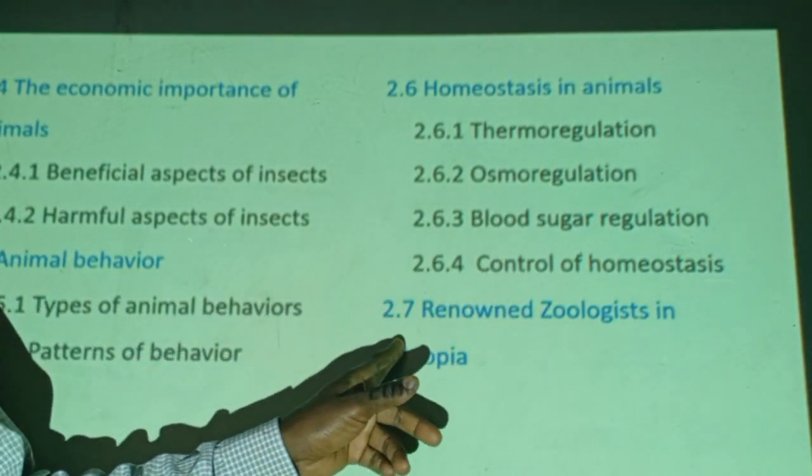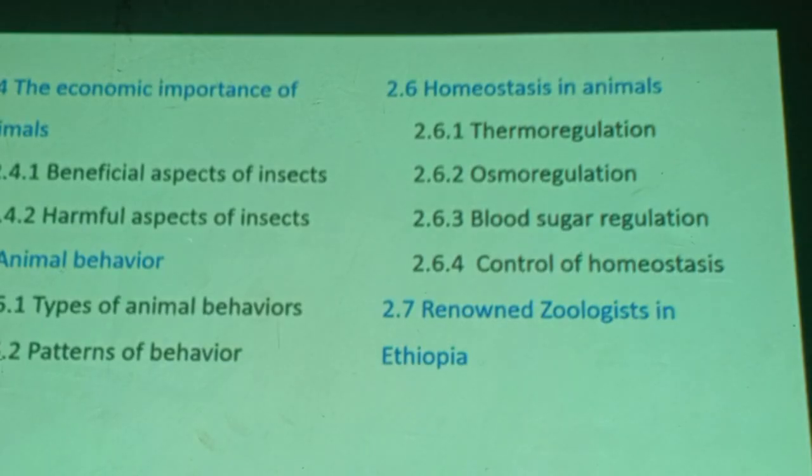The last part briefly introduces some renowned zoologists in Ethiopia, animal scientists or animal biologists in Ethiopia. Therefore, these are the contents as far as this unit is concerned.